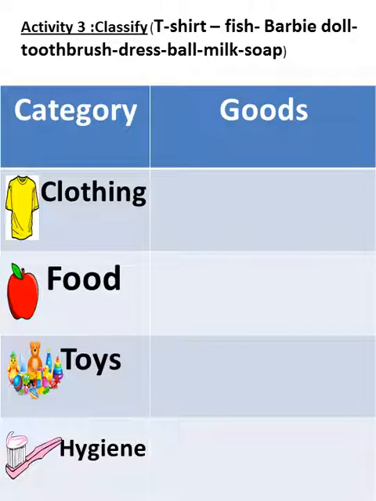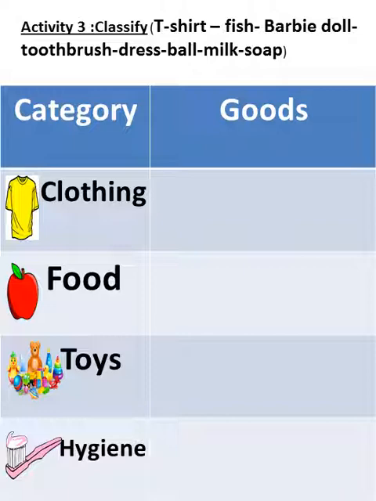Question number 3. Classify. Here you have a category and some goods, and you will put the good in front of its category. So I have here clothing, food, toys, hygiene, and in the word bank, I have t-shirt, fish, Barbie doll, toothbrush, dress, bowl, milk and soap. What goods are clothing goods? Just think.